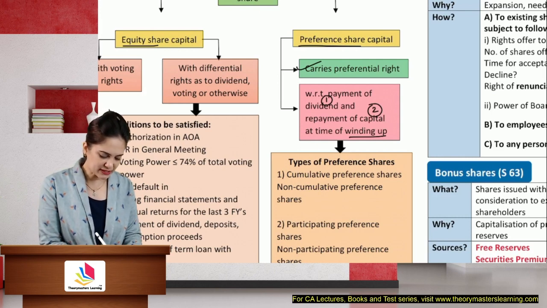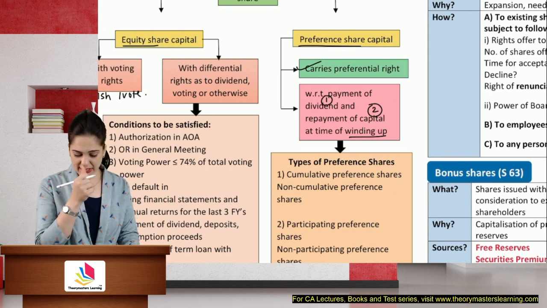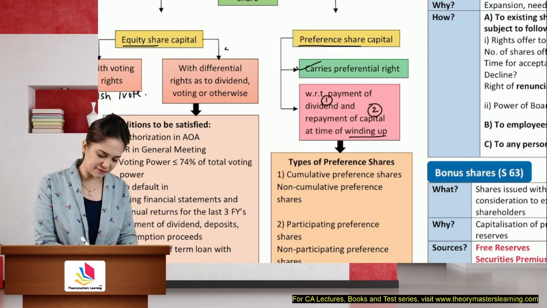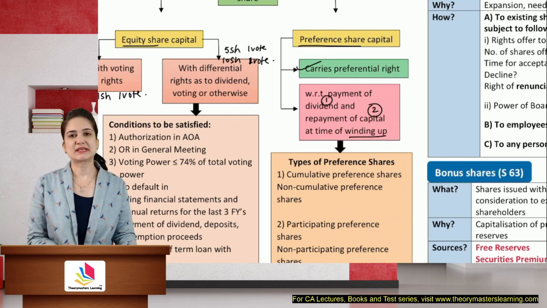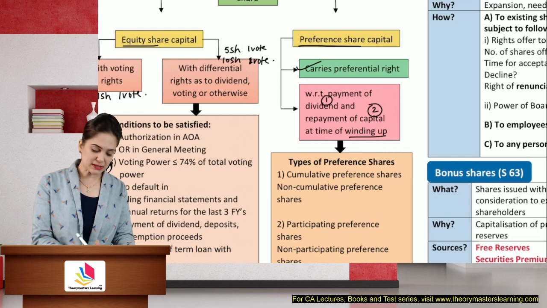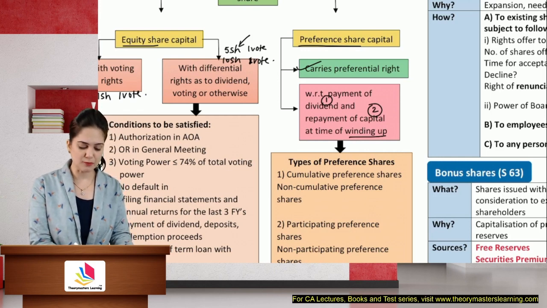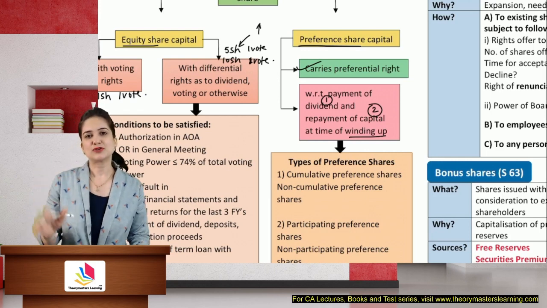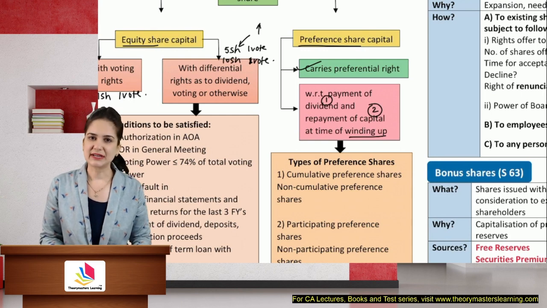Now, with voting rights means generally one share, one vote. Differential rights means the company will decide, let's say 5 shares will give you 1 vote, or 10 shares will give you 1 vote. So the company will decide the number of shares. Now, I am a shareholder who's not interested in voting. But because I'm sacrificing my voting, I will get more dividend. I'm interested in dividend. So I will want to purchase the DVRs.